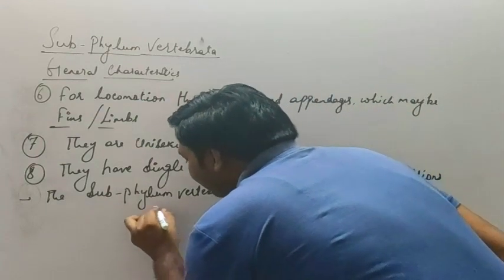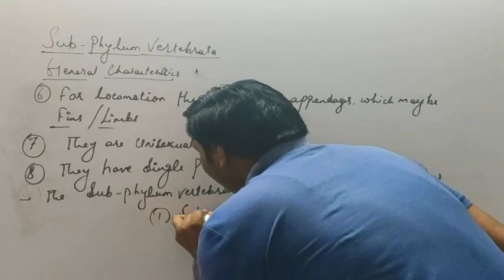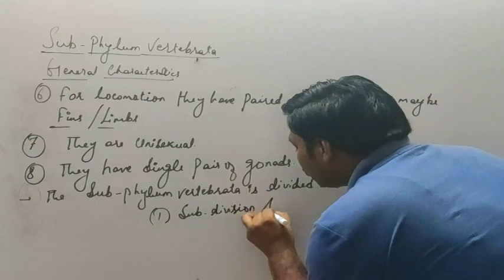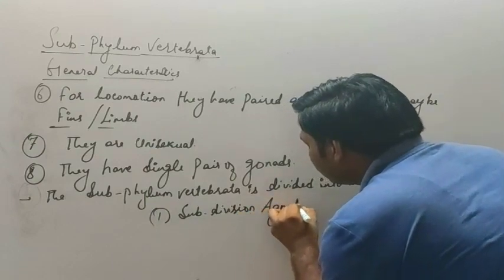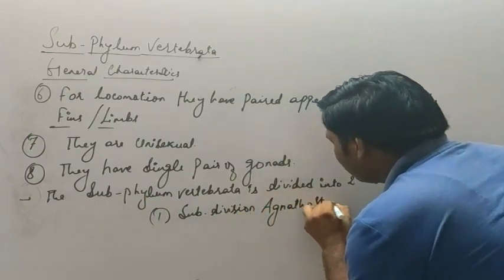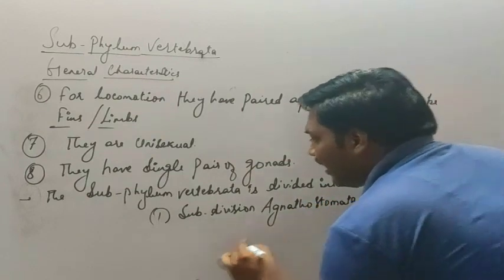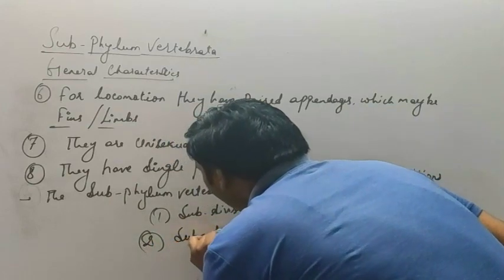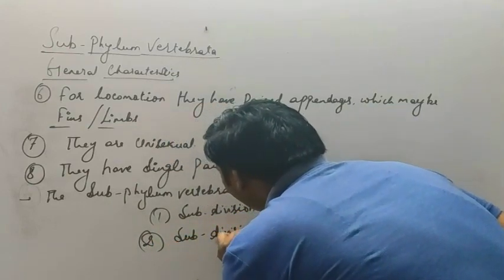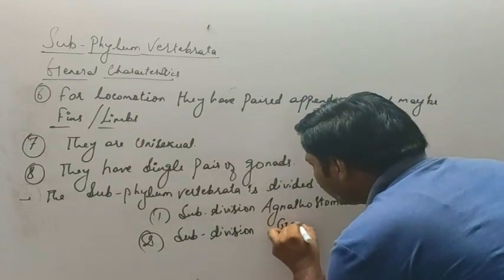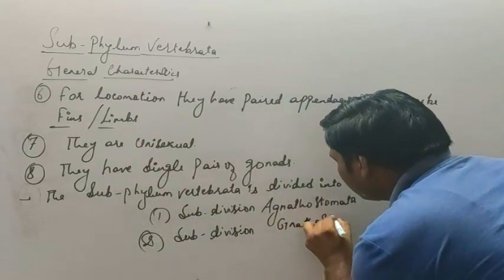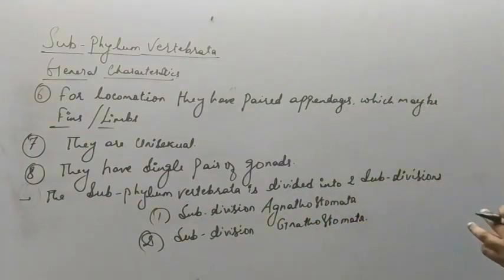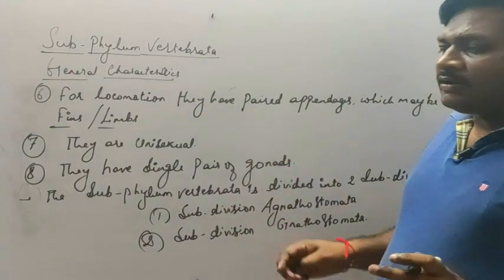Number one, subdivision Anathostomata, and second, subdivision Gnathostomata. So here you can see two subdivisions are seen under subphylum Vertebrata.